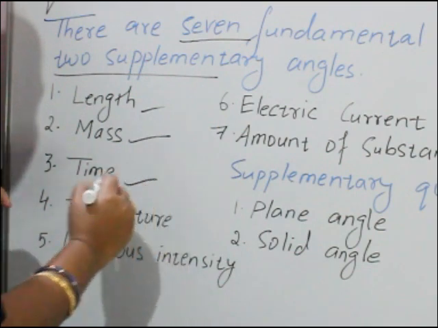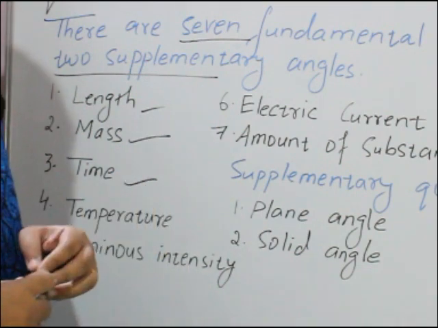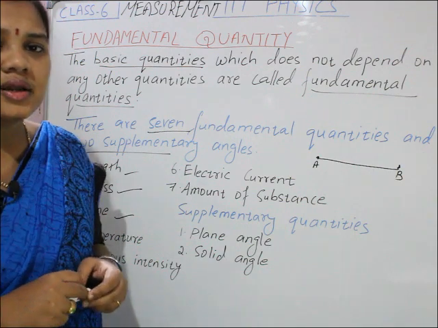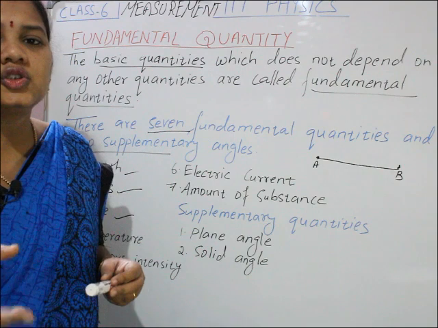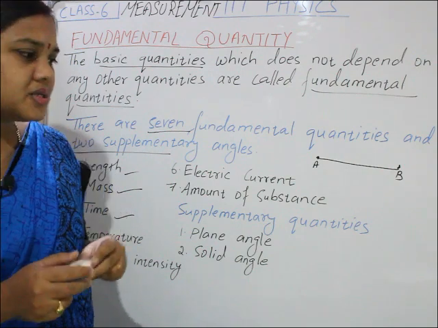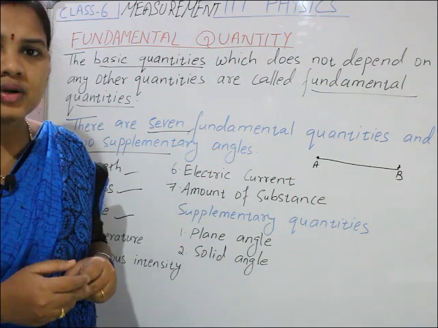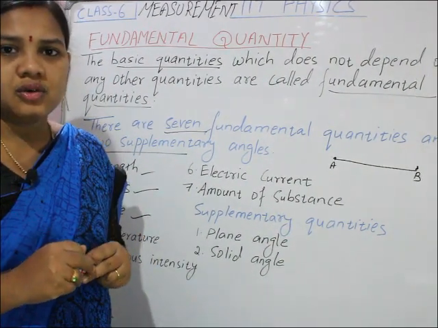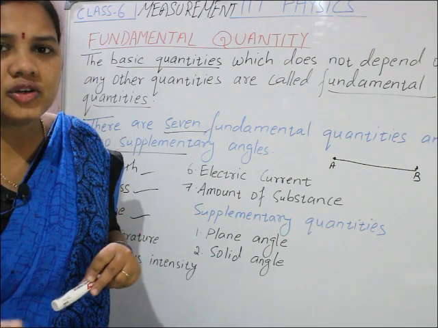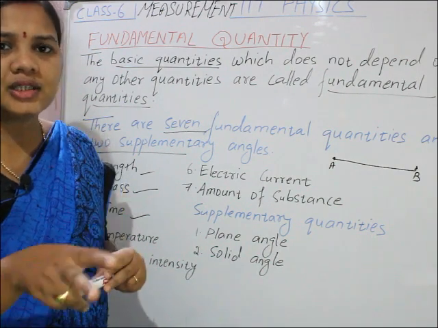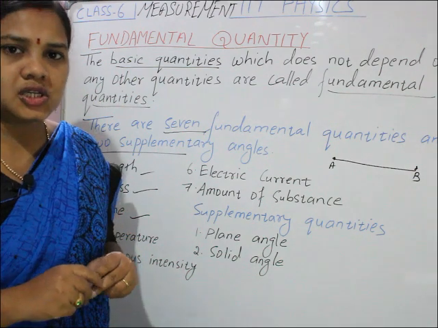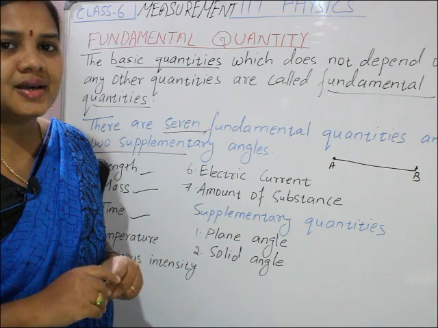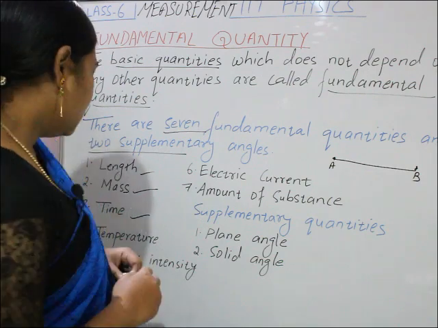The third fundamental quantity is time. Time means what? Duration between two events. Suppose at 12 o'clock one video is posted, and at 1 o'clock another video will be posted. What is the duration? 1 hour. Is it or not? So what is time? Duration between two events. That is called time.